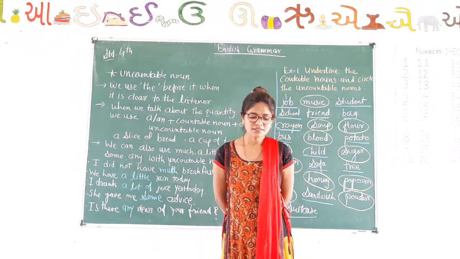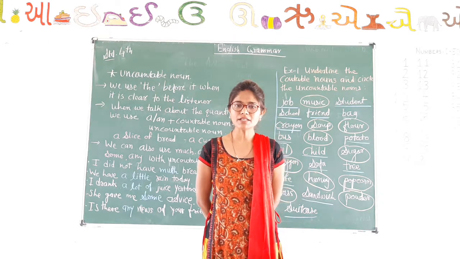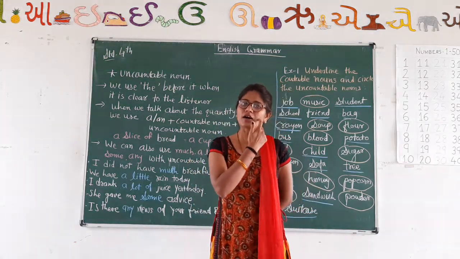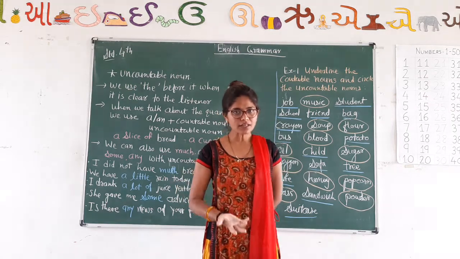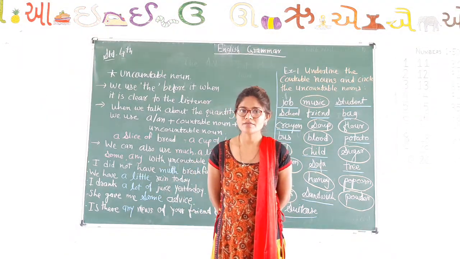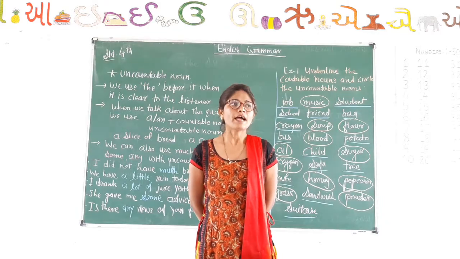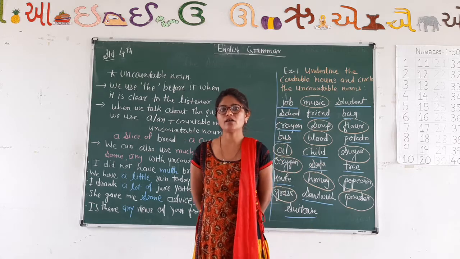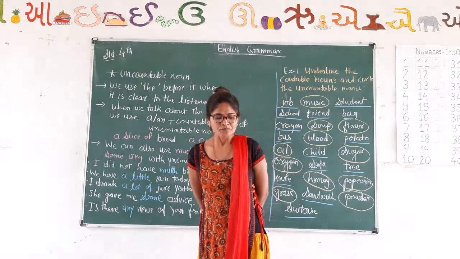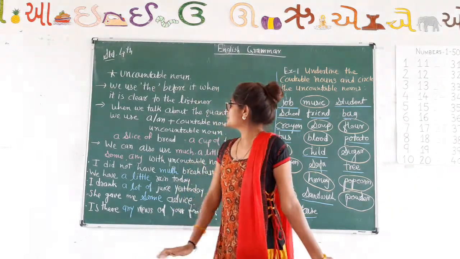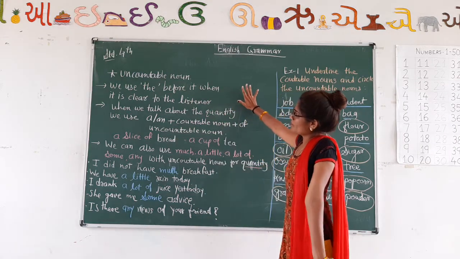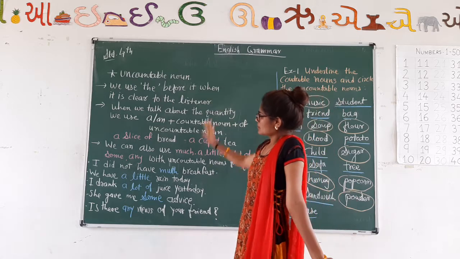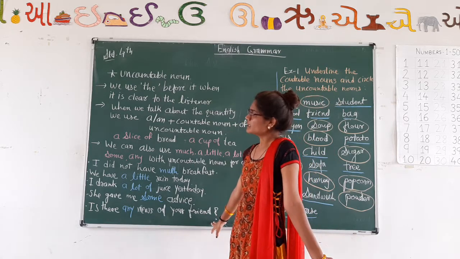Today we will learn the countable and uncountable nouns. In our first lecture, we learned that countable nouns are nouns we can count and uncountable nouns are nouns we cannot count. We have also learned examples of countable and uncountable nouns. Today we will look at some facts about the uncountable nouns.